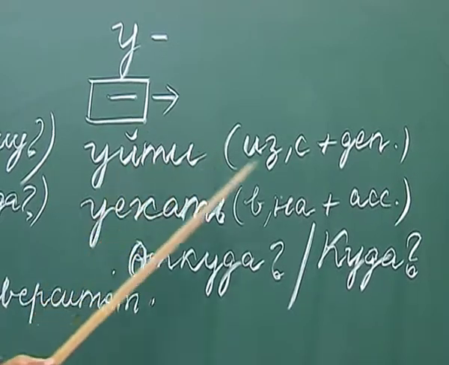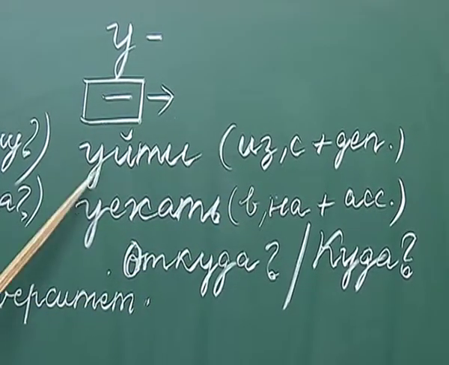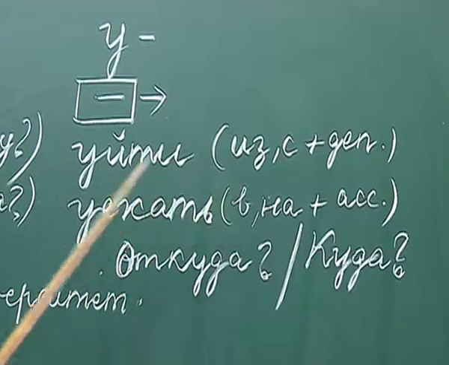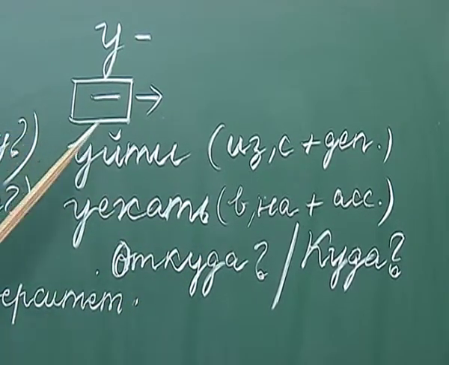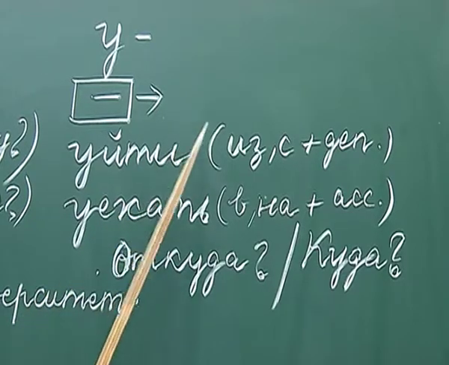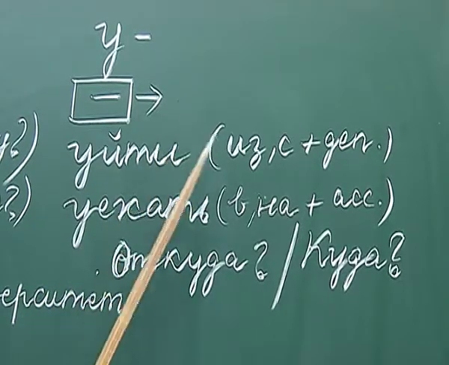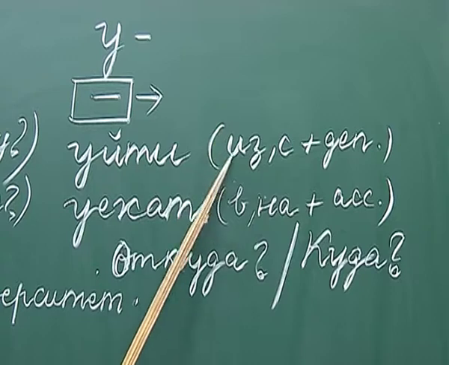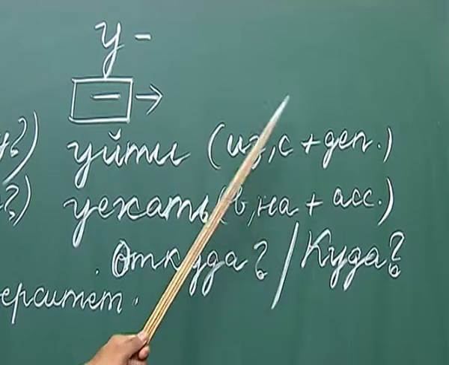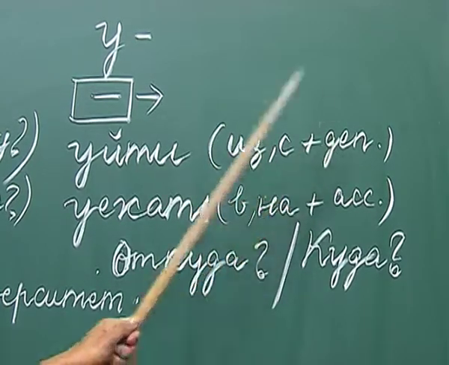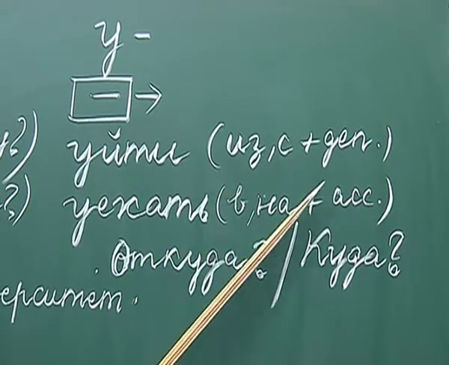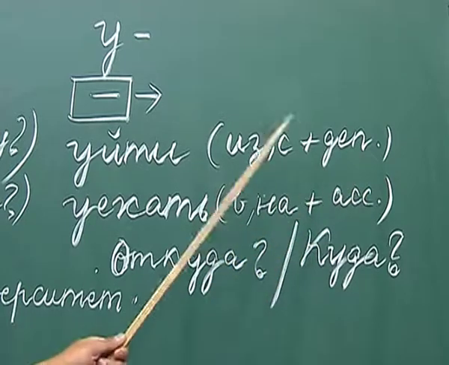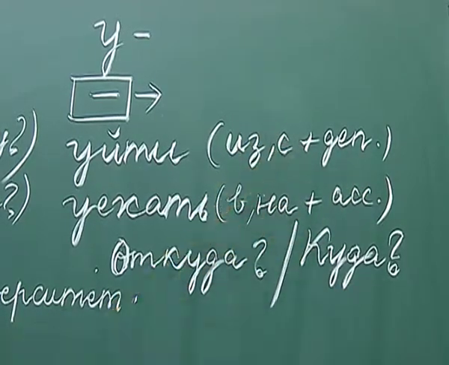Уйти, уйти и уехать, уйти и уехать. And these verbs, when used in a sentence, are used with the prepositions из or с plus the genitive case of a noun, or в or на plus the accusative case of a noun, or together, both of them together.